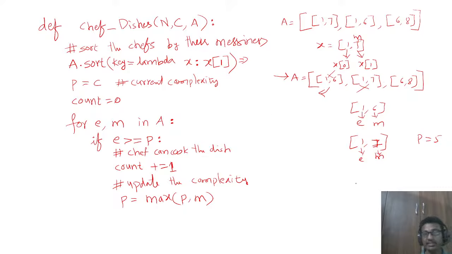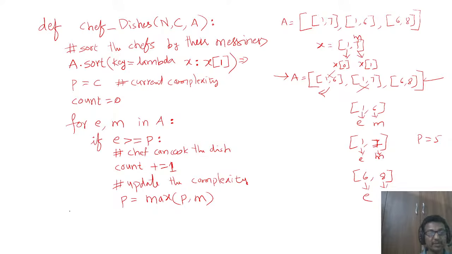Then it gets the next element. The for loop returns these values one by one until it reaches the end of the list. So this time 6 becomes the E value and 8 becomes the M value. Now check the condition: 6 greater than or equal to 5. Yes. So the chef can cook the dish. Count becomes 1, count is count plus 1. Then update the complexity: max of p comma m. So p is 5, m is 8 here. So the p value becomes 8. Then the end of the list is reached, so the for loop terminates here.